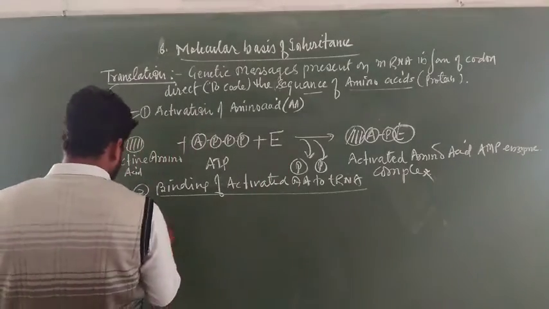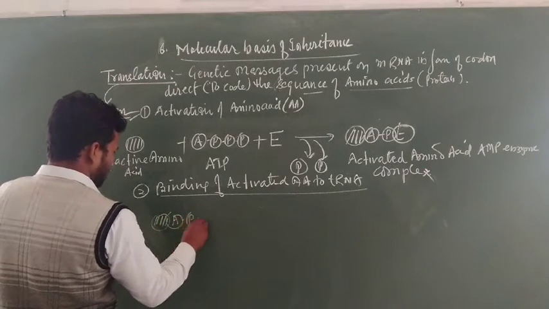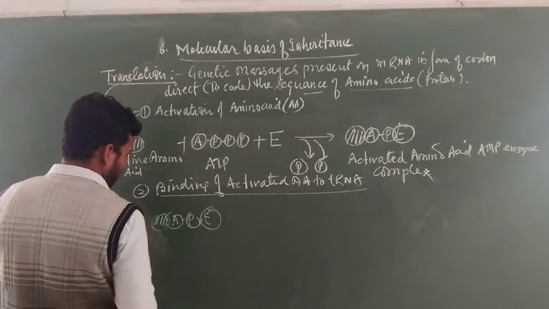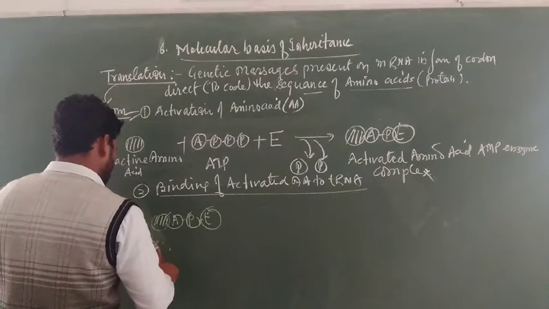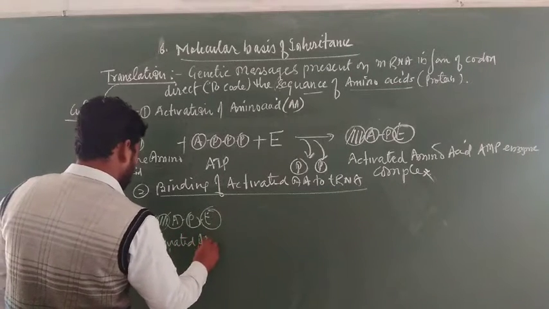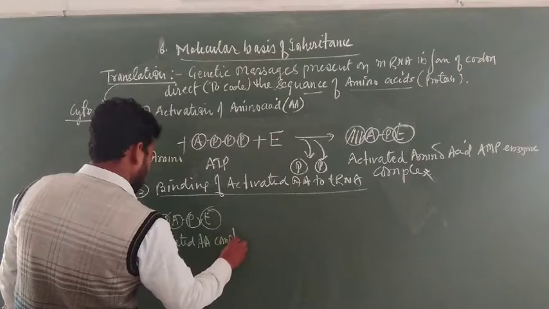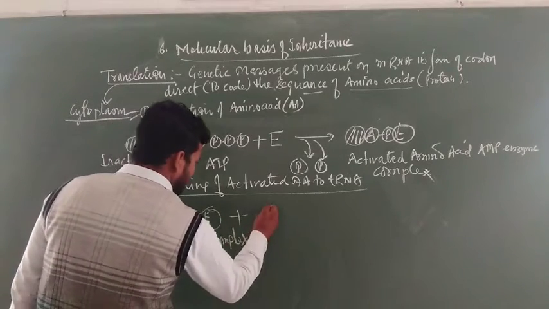This is the activated amino acid. Adenosine monophosphate is also joined here, and the enzyme is also joined. This is the activated amino acid complex. Now they are further joined with tRNA.